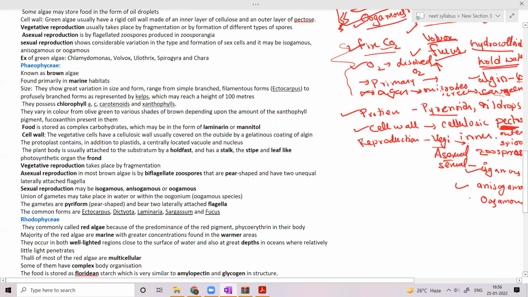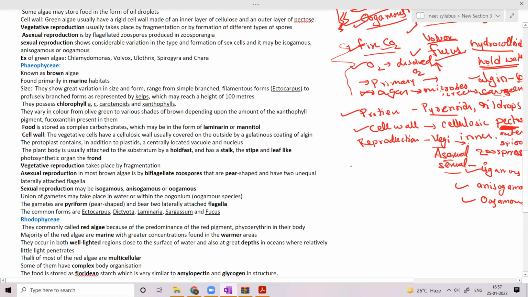These three forms of sexual reproduction can be observed in the green algae. Examples of green algae are Chlamydomonas, Volvox, Ulothrix, Spirogyra, and Chara.